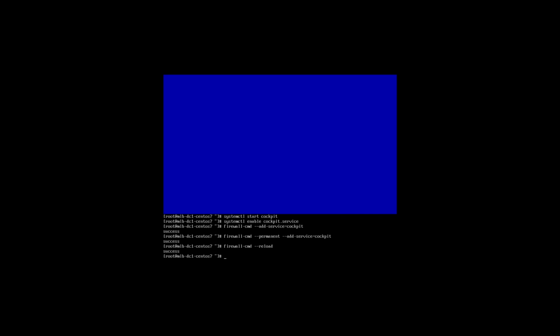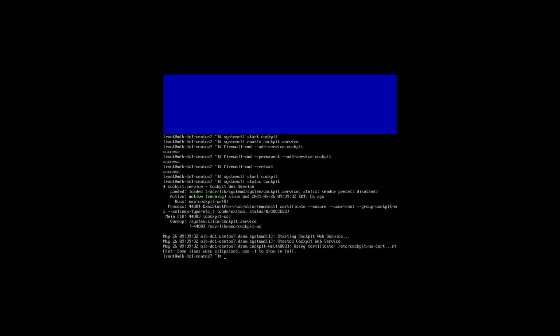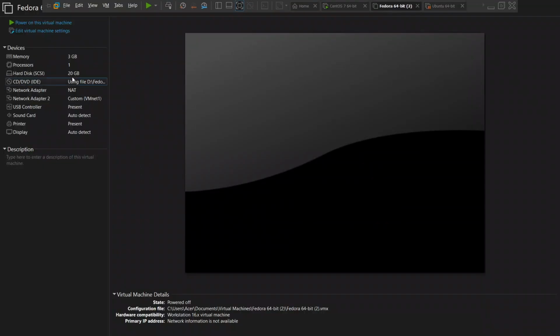So I'm going to start Cockpit again, systemctl start cockpit, and I'm going to check the status, giving the command systemctl status cockpit. You can see it is currently actively running. So I'm going to check now. Okay, I have turned on my VMnet. I'm going to access this Cockpit from my Fedora client.